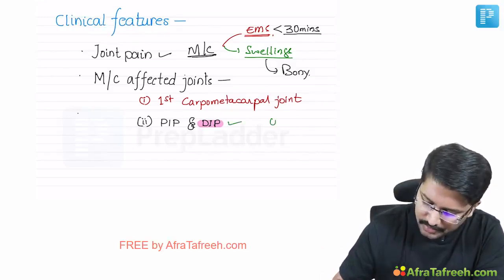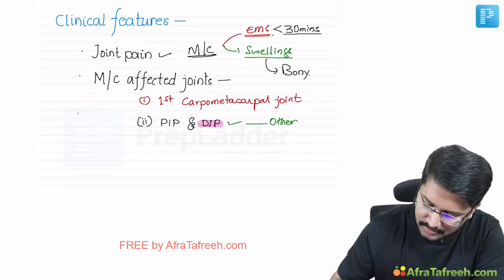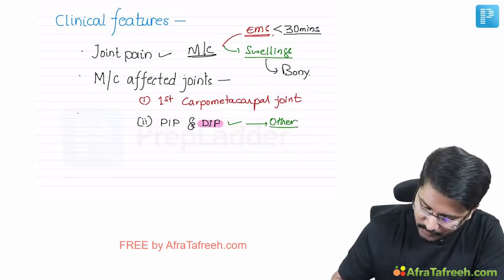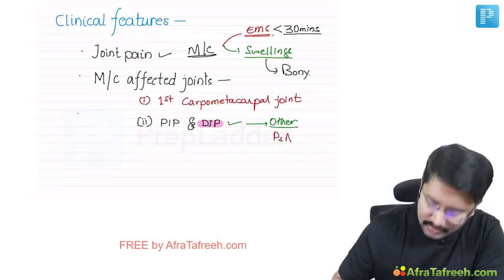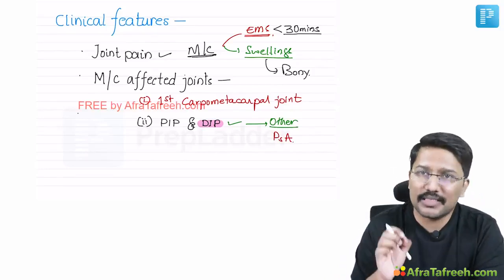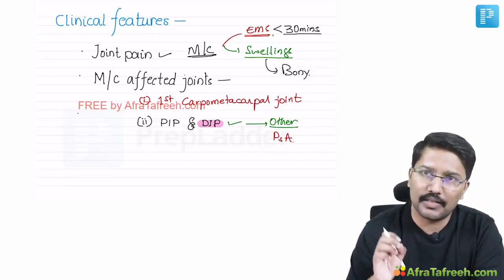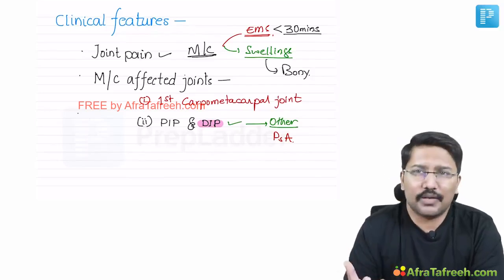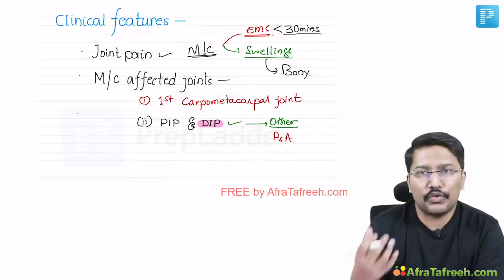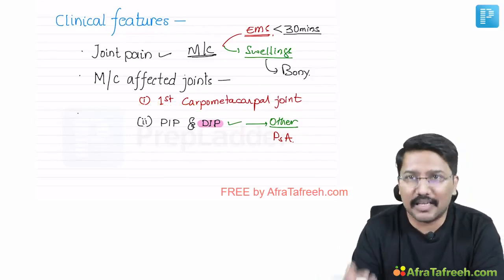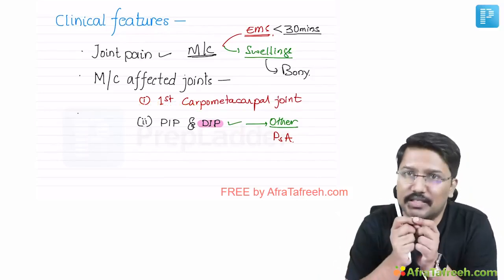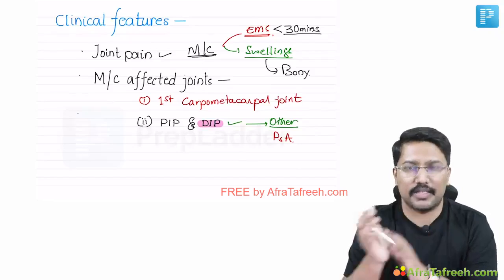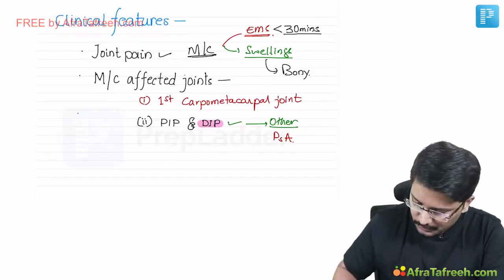The other condition where DIP involvement may be seen is psoriatic arthritis, right? In patients with psoriatic arthritis also there is characteristically involvement of the distal interphalangeal joint. Now, how do we differentiate? Usually it is not a challenge because psoriatic arthritis patients also have psoriatic skin manifestations and they may have nail changes. So clinically not a challenging task to do.